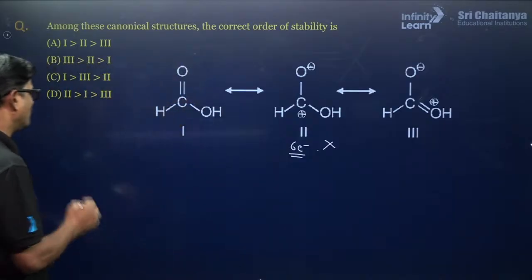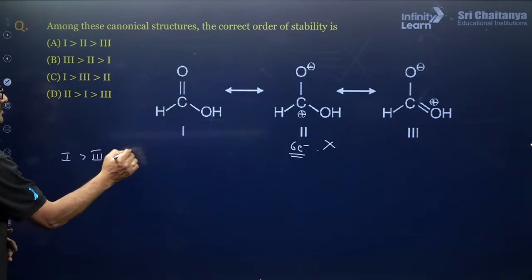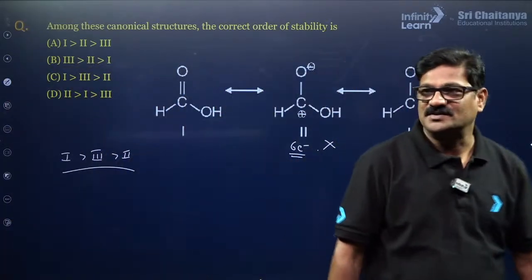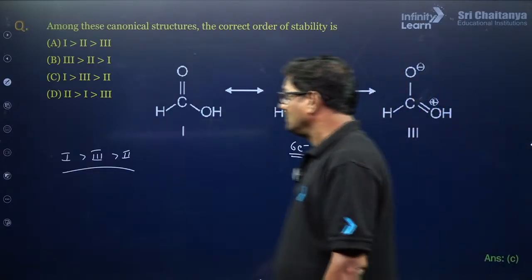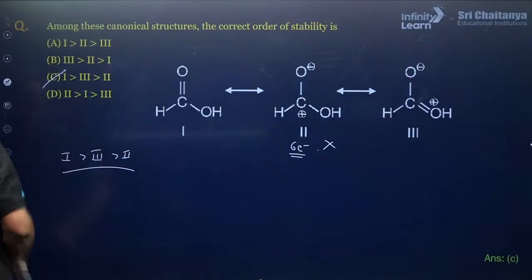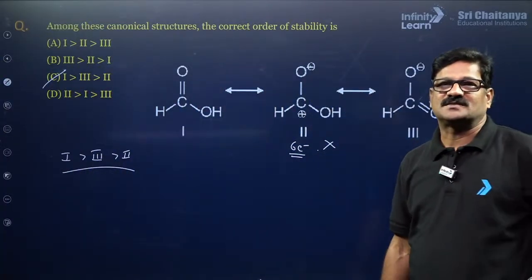So, 1 is more stable, 3 is more stable, 2 will be the least stable, right? So, Sheikh Khalil, the answer for this question is going to be C. Clear? That's perfect.